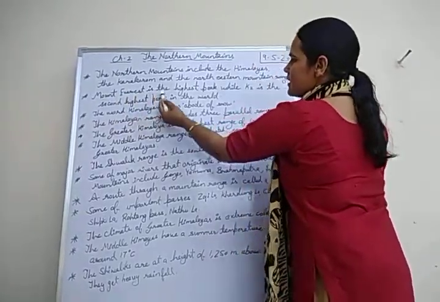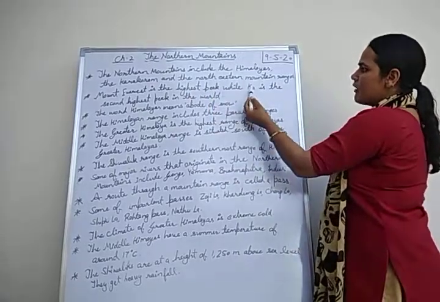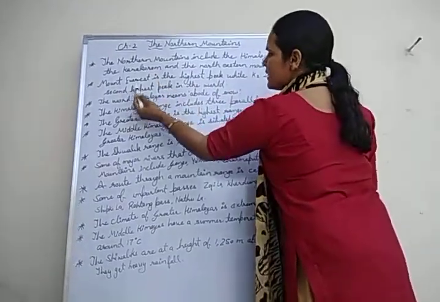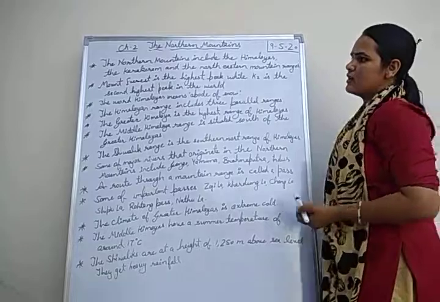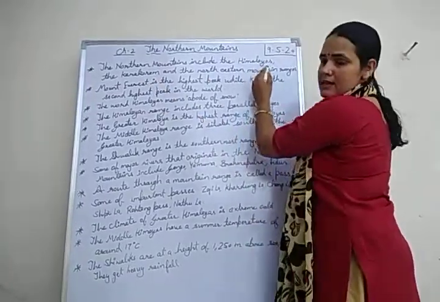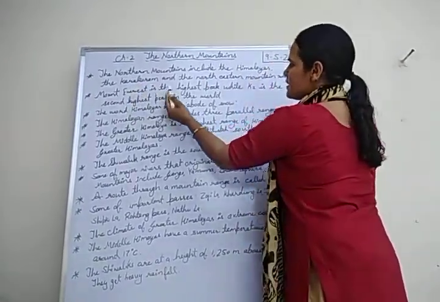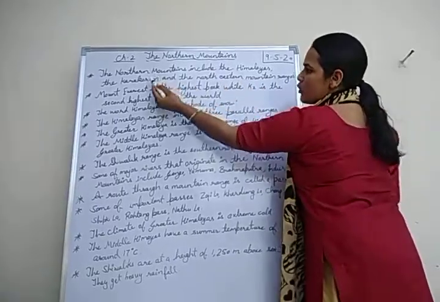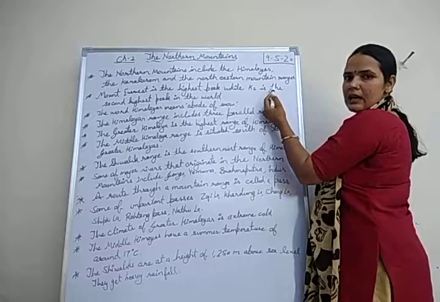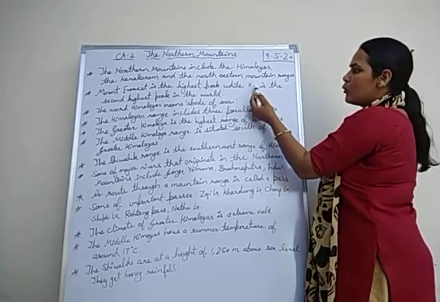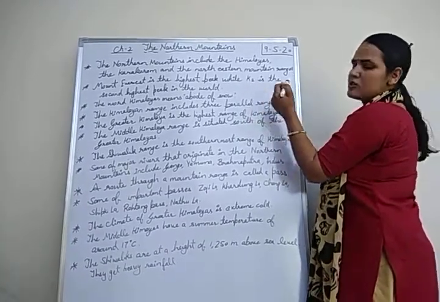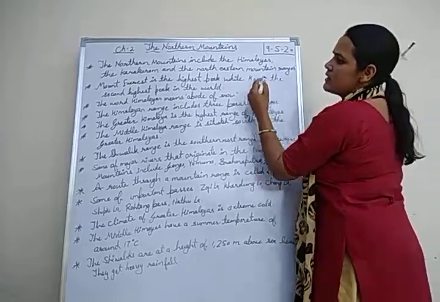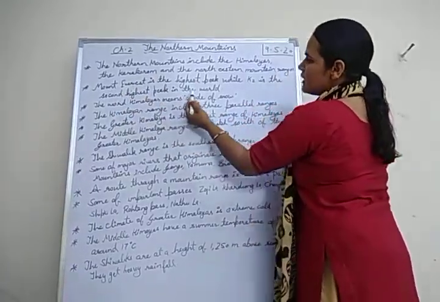Mount Everest is the highest peak, while K2 is the second highest peak in the world. In the Himalayas, Mount Everest is the highest peak in the world, and in the Karakoram range, K2 or Mount Godwin Austen is the second highest peak in the world.